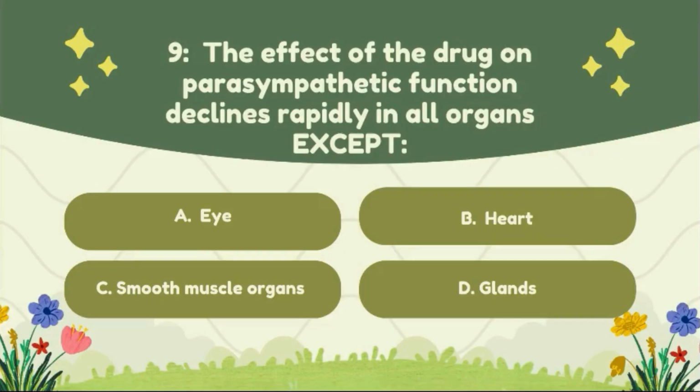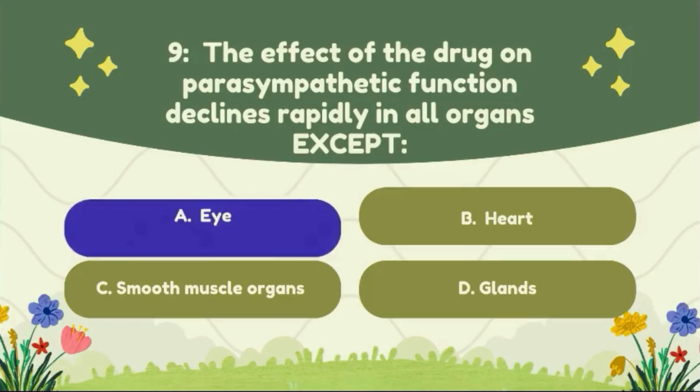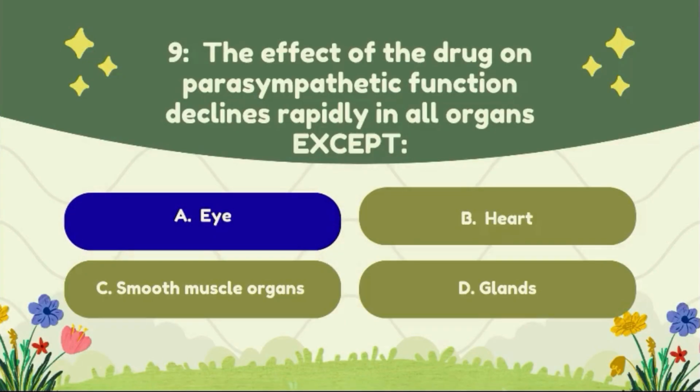Question number 9. The effect of the drug on parasympathetic function declines rapidly in all organs except: option A, eye; option B, heart; option C, smooth muscle organs; option D, glands. The correct answer of this question is option A, eye.